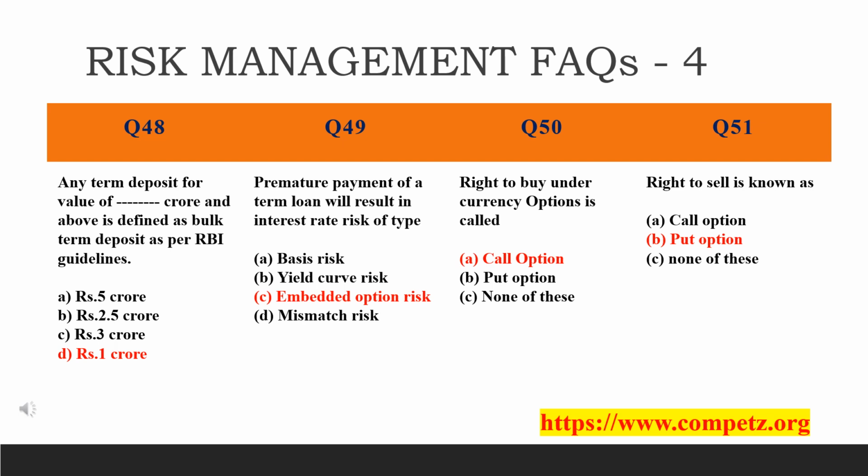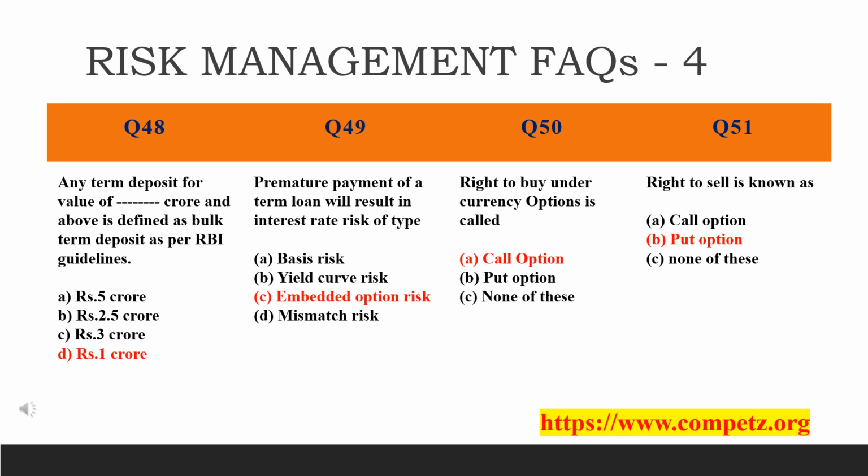Don't see the answer directly. Just read the question by yourself first, then go for the answer which we have highlighted. The D, that is rupees 1 crore. So why is the answer D?